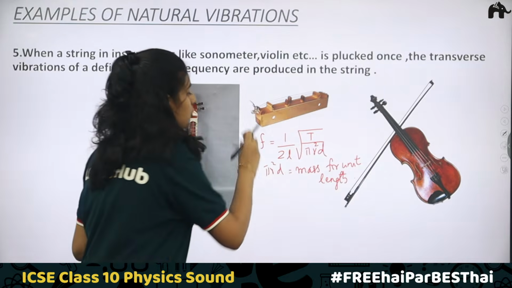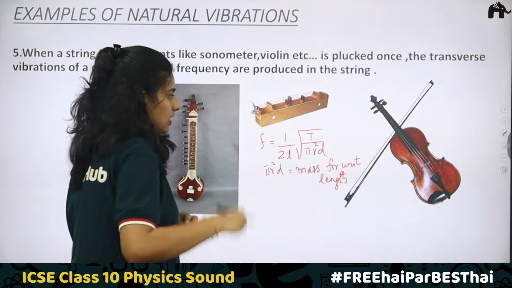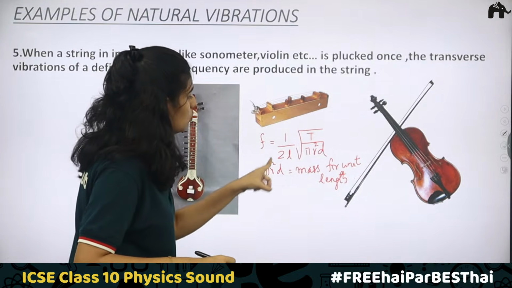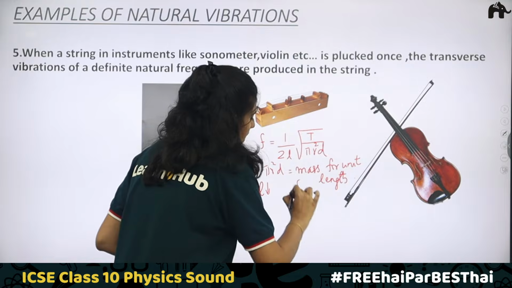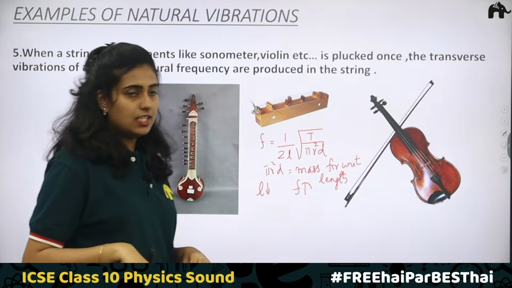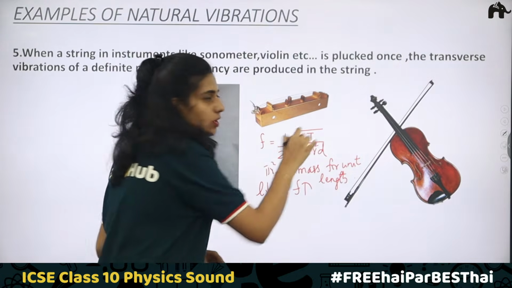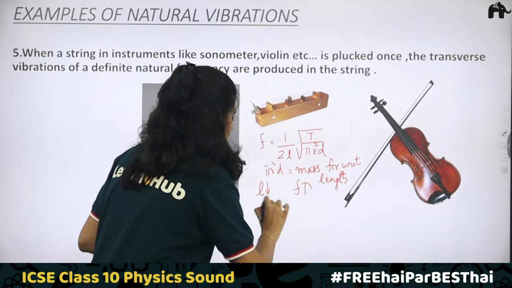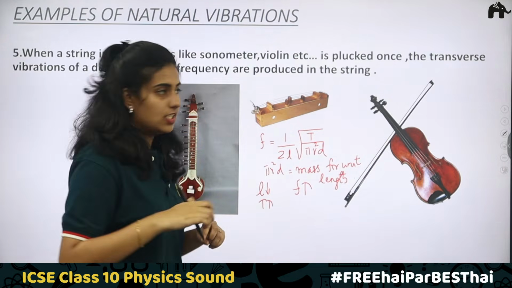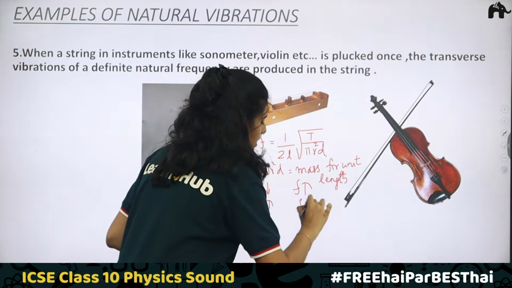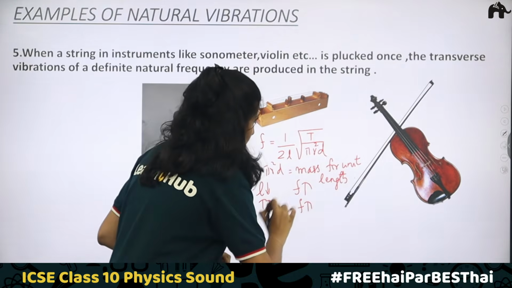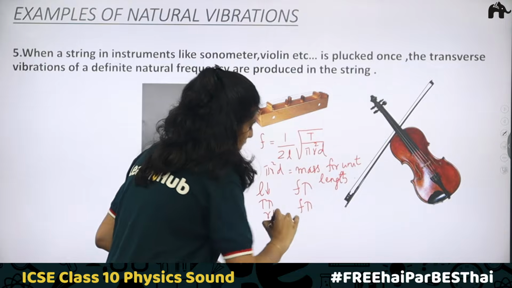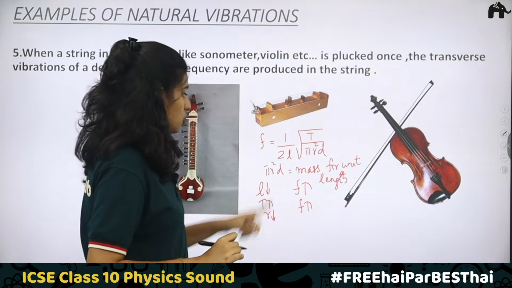Clear? So if you need to increase the frequency, what can be done? Frequency is inversely proportional to length, so by decreasing the length, you can increase the natural frequency. Then it is proportional to the root of tension, so by increasing the tension, you can increase the frequency. Next, radius: frequency is inversely proportional to radius, so when radius decreases, frequency increases.